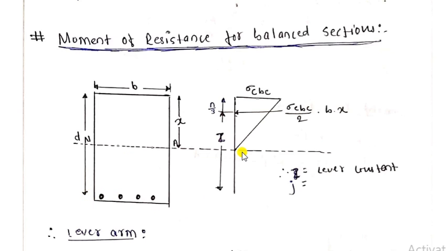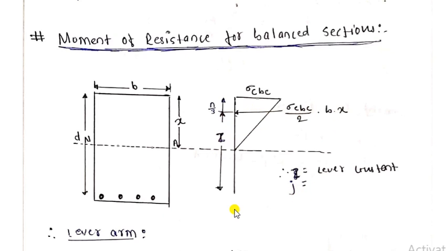Here the stress diagram, as we know the stress at the neutral axis is 0, so when you move to the topmost fiber the stress increases, either compressive or tensile. So here the topmost fiber consists of maximum stress. Similarly the resultant compressive force will be sigma cbc by 2 into b into x, where z is called the lever arm, and here j is the lever arm constant.